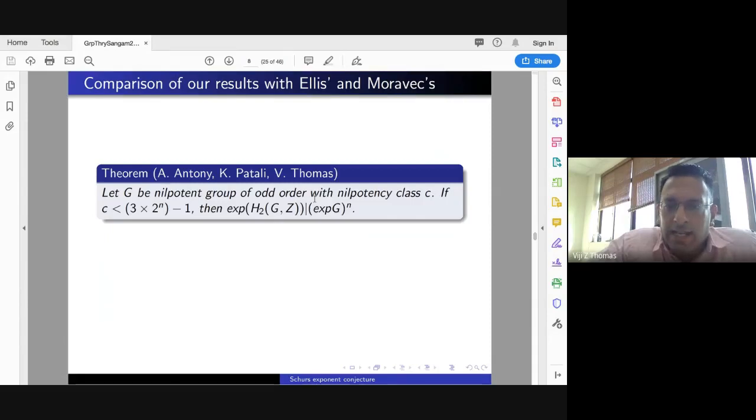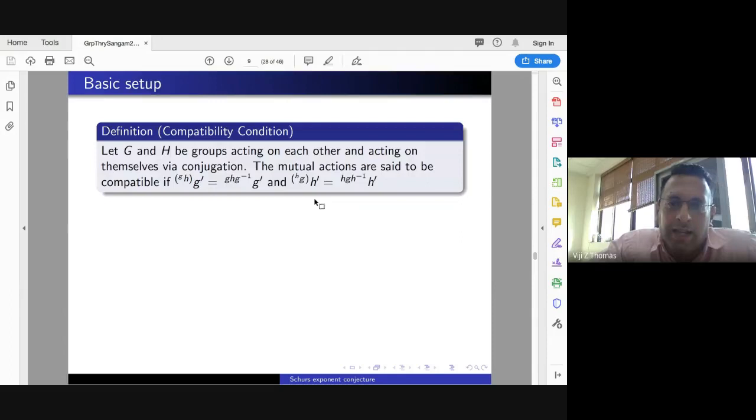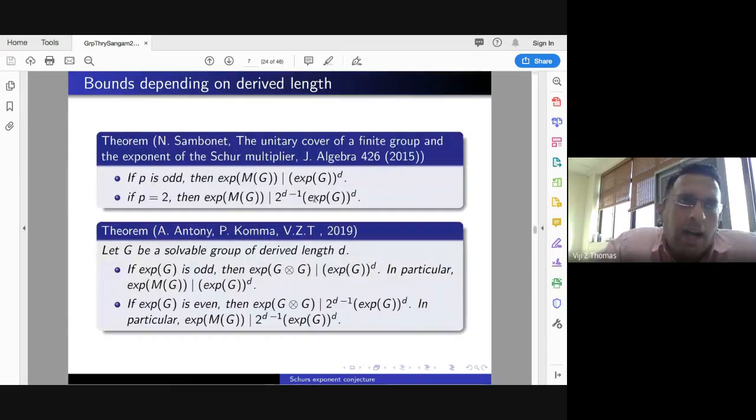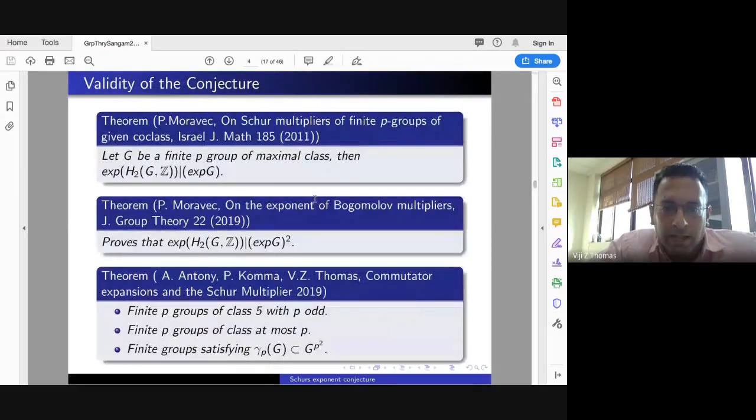So the results are, I will not show the comparison. It's an easy comparison. Some of us had met at ICTS, I think in 2019 itself, and some of the results I had proved then. But one result which we could not prove is the following result of Moravec at that time.